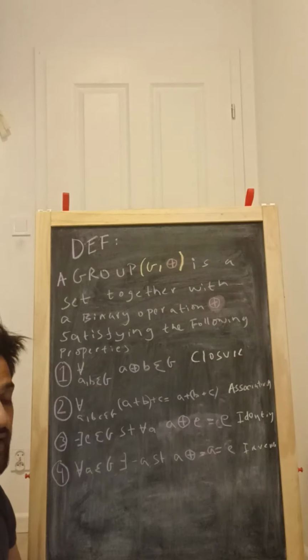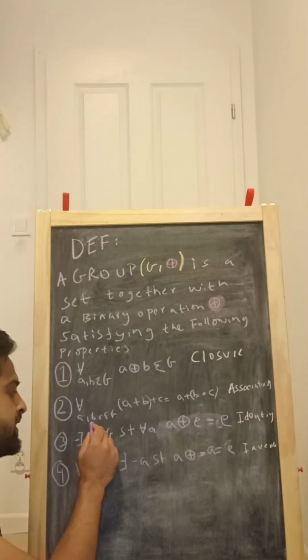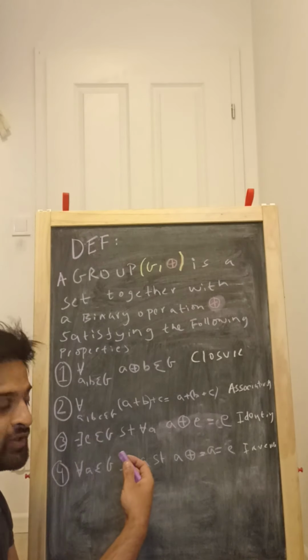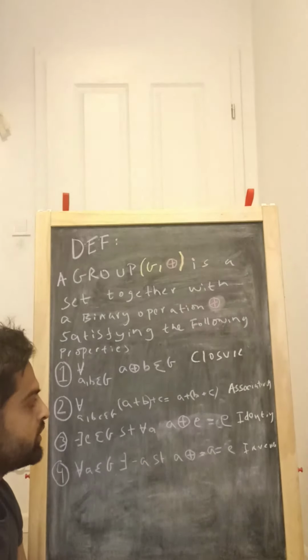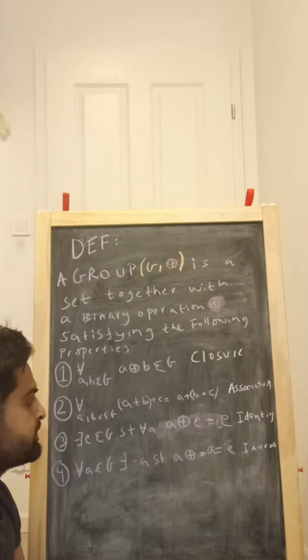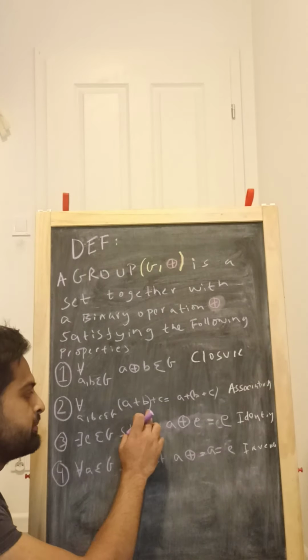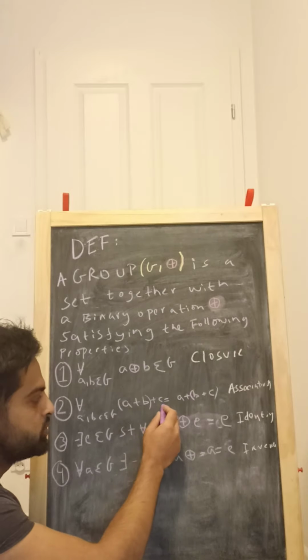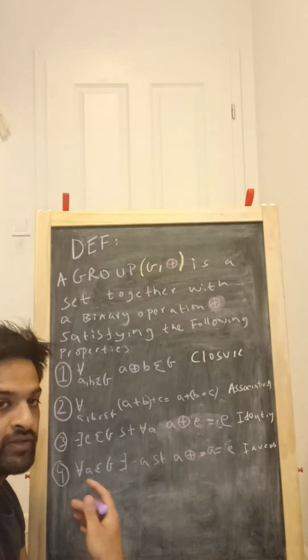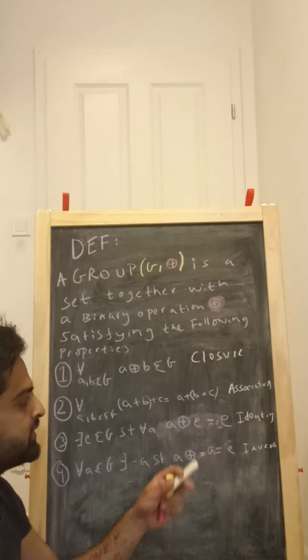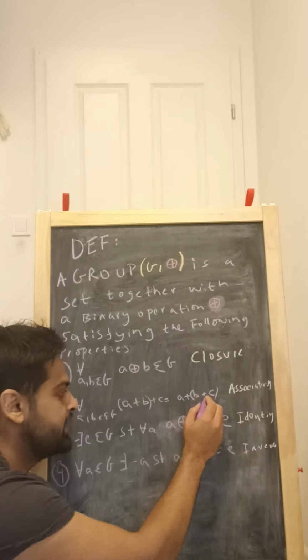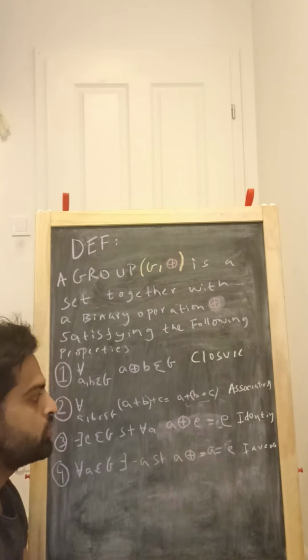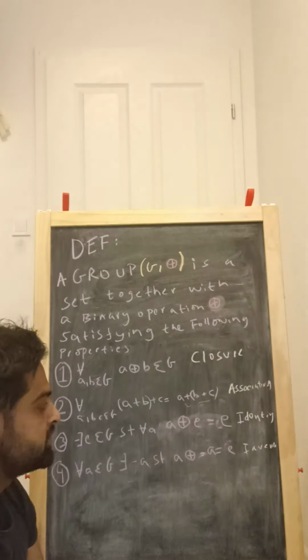By that I mean that for every A, B, C which are elements of our group, the order in which I compose my elements will not have an effect. So for example, if I were to compose A and B and then compose the result with C, that should give me the same result as if I were to compose B and C and then compose the result with A. We call this property associativity.